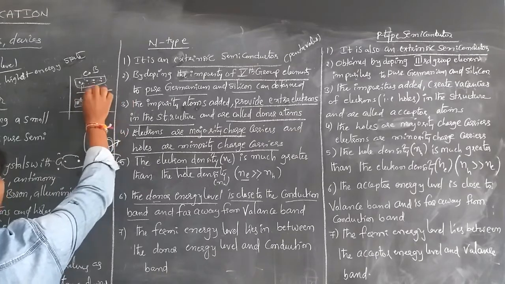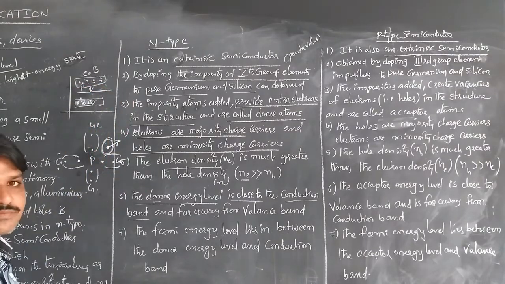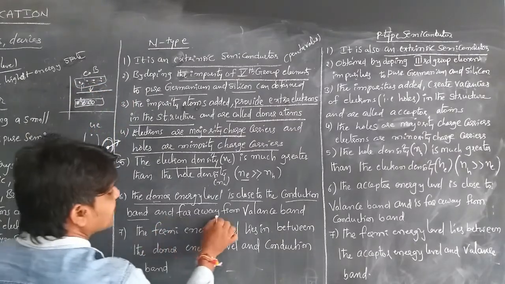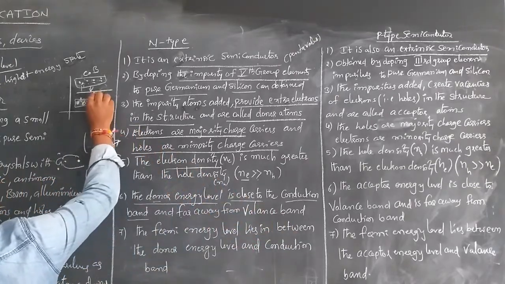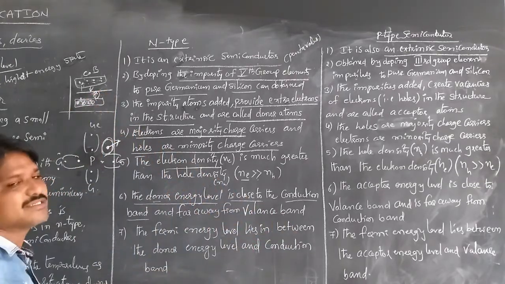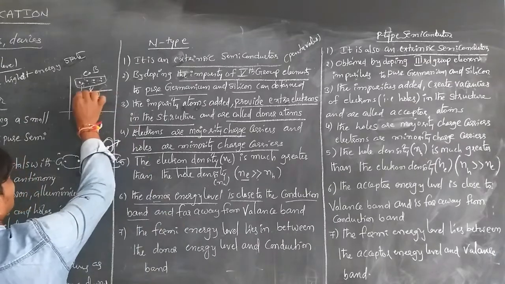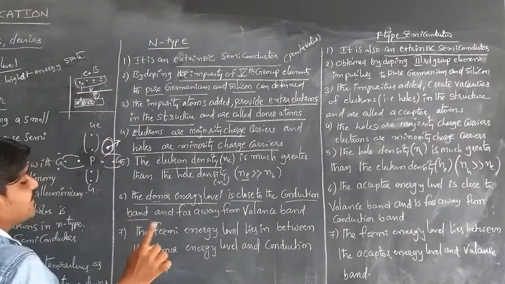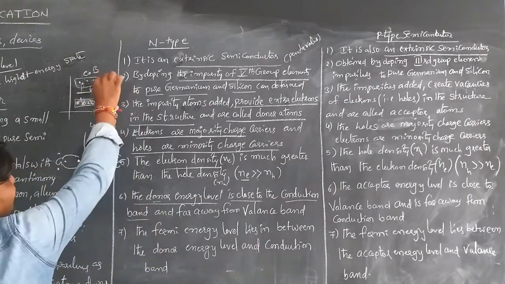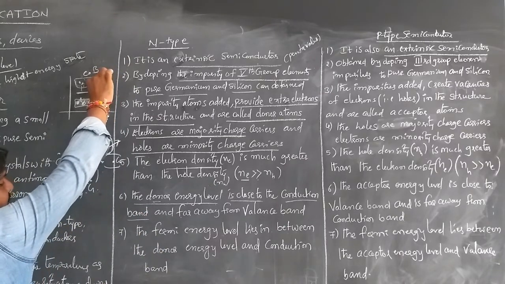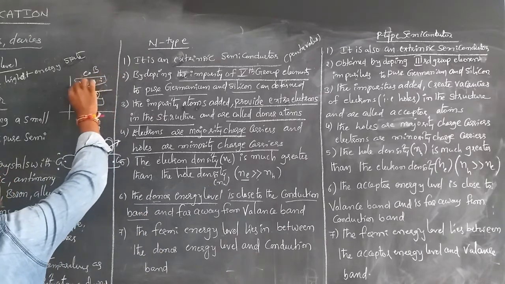It is far away from the valence band, so the forbidden gap is larger between the valence band and the donor level. And the Fermi level lies between the conduction band and the donor energy level.